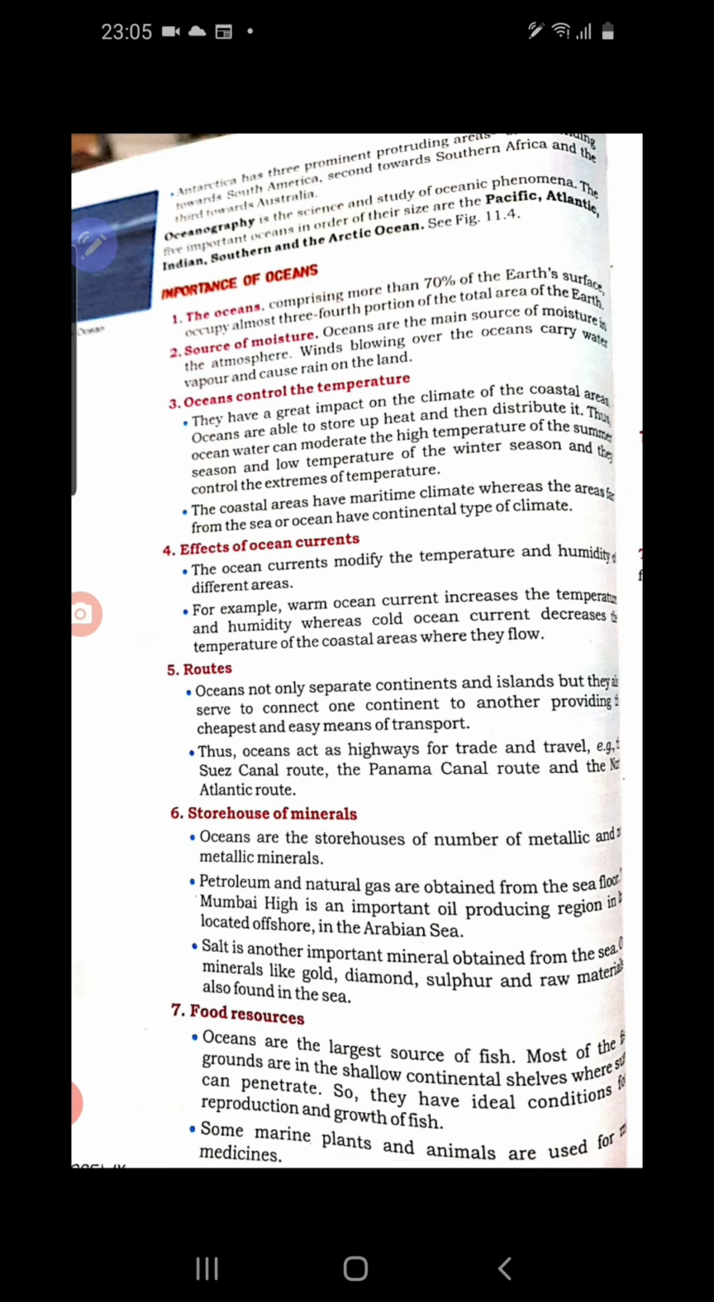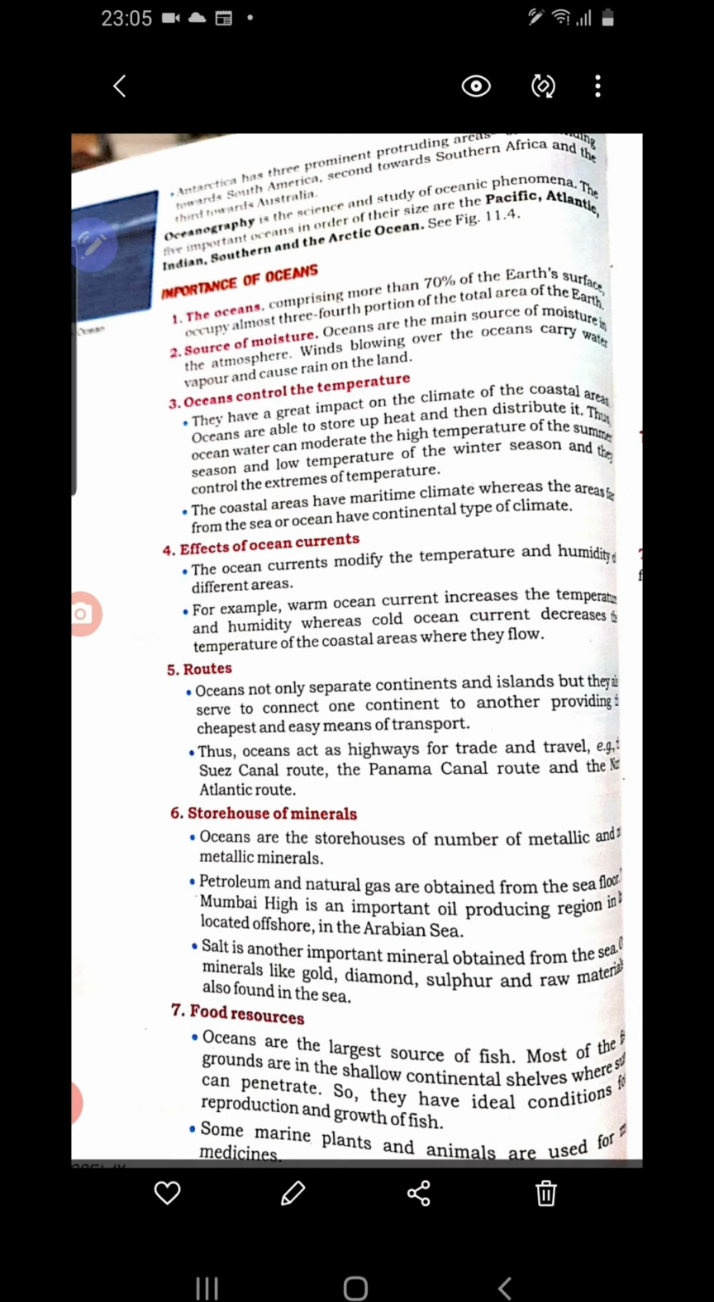Then the third point is that oceans control the temperature, especially in the equatorial region with the direct heating of the sun. But this heating does not remain at the center of the earth or equator region. It is distributed by the ocean water and the winds. So winds and ocean water play an important role in regulating the temperature. The heat energy is distributed from the equatorial region to the polar region. Understood? So the ocean water regulates the temperature in the atmosphere.